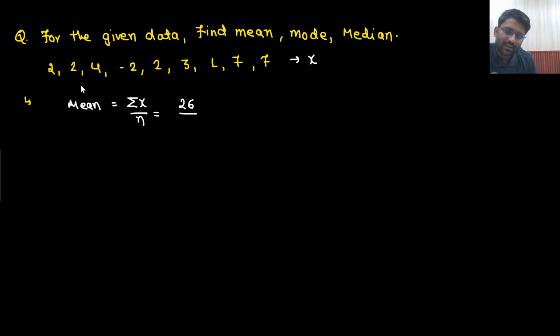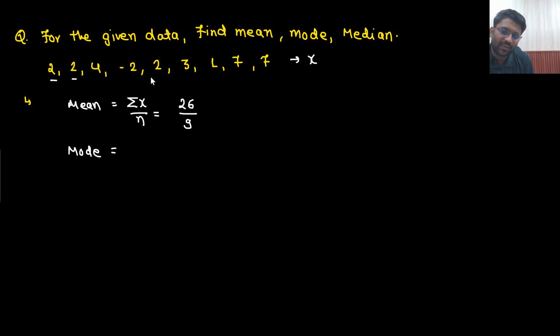And how many data are there? 3, 6, 9 data are there. So this is the mean, right? Let me do the addition again just for confirmation. Yeah, 26 by 9. This is the mean. And what do you mean by median? What do you mean by mode? Mode means the number which has come the maximum number of times.